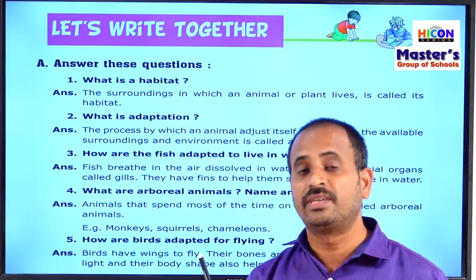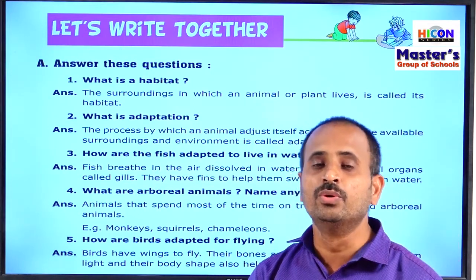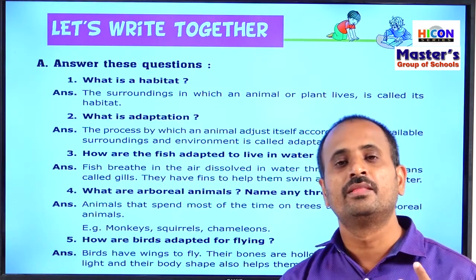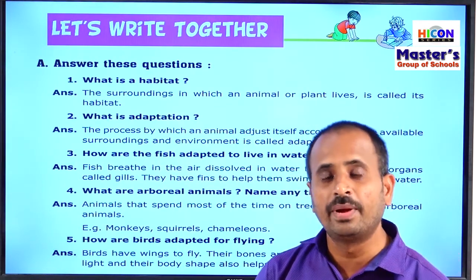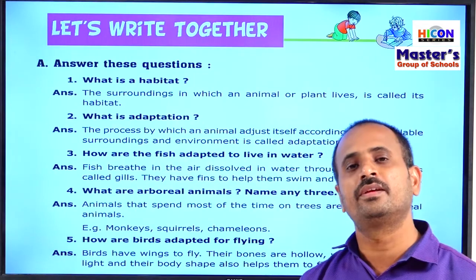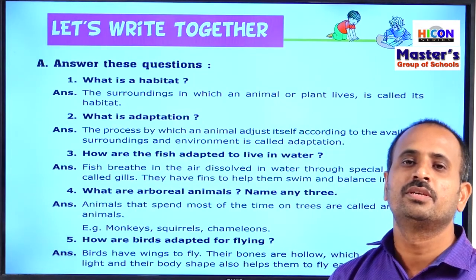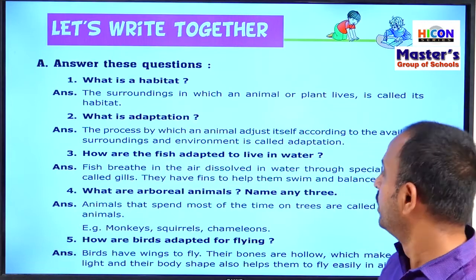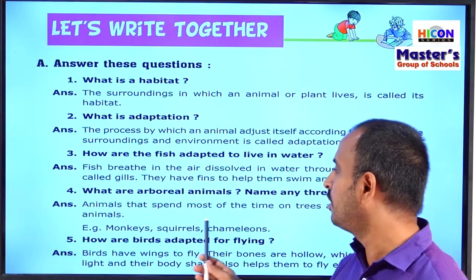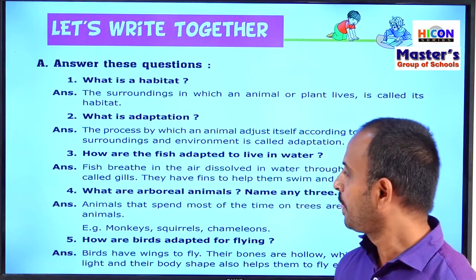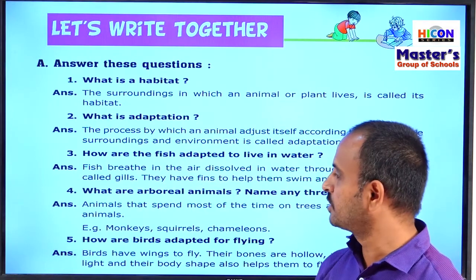They also have a long tail. By using their long tail, they can swing from one branch to another branch of the tree. So these are the adaptations for the arboreal animals which help them to live most of their time on the trees.